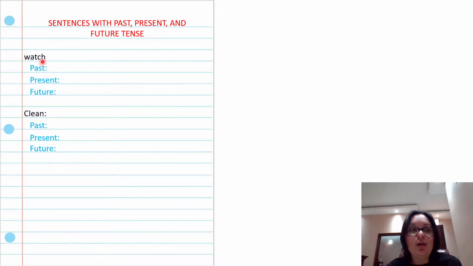So here you are going to write the 5 verbs: watch, clean, and the other verbs. I didn't write them here because it was only an example. So here I have an example. What are you going to do? For example, let's say that you have to write sentences with dance.